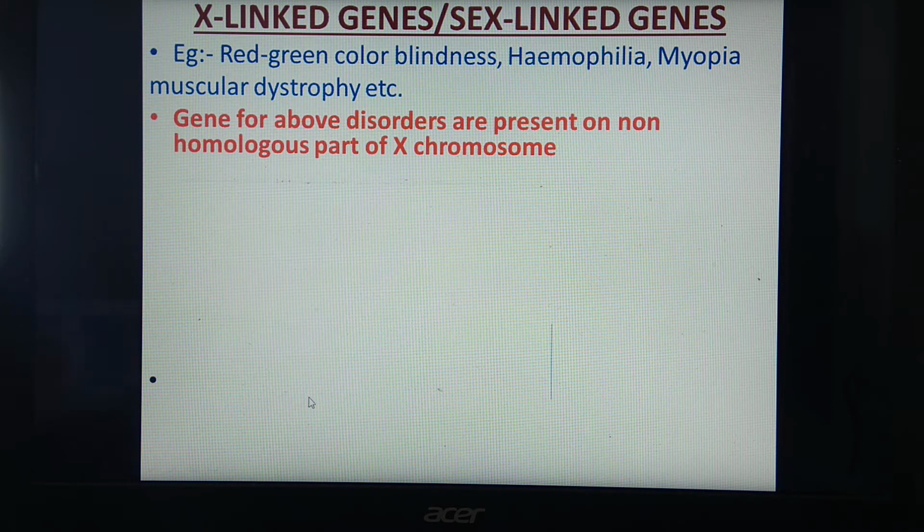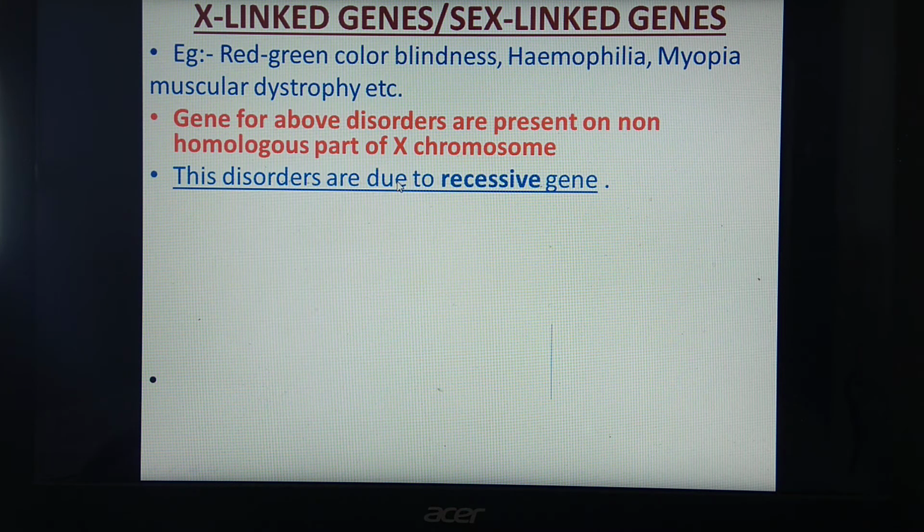What's the meaning of X-linked genes? The genes which are present on non-homologous part of X chromosome. This definition we have seen many times. So, the genes for all the above disorders are present on non-homologous part of X chromosome. Remember that all these disorders, red-green color blindness, hemophilia, myopia, muscular dystrophy, etc., are because of recessive gene.